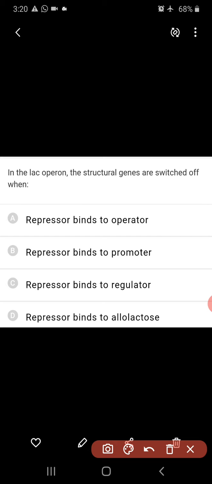In lac operon, the structural genes are switched off when? When repressor binds to operator, or repressor binds to promoter, or repressor binds to regulator, or repressor binds to allolactose. Switched off means transcription doesn't take place. When does it not take place? When repressor binds to operator. When the repressor occupies the operator, RNA polymerase cannot move forward toward the structural genes. Hence the structural genes of the lac operon will be switched off. Yes, the first is the right answer.